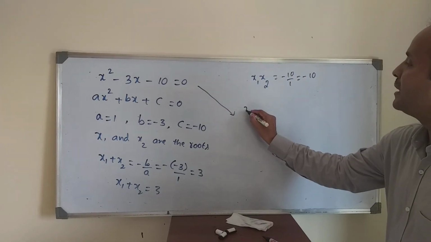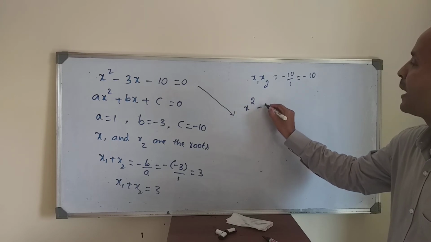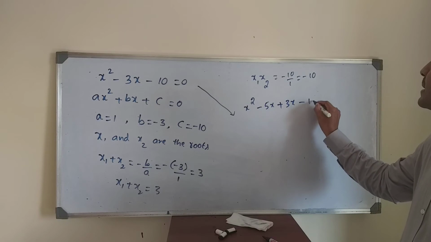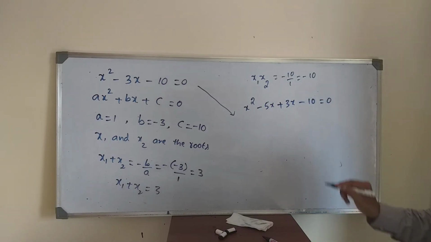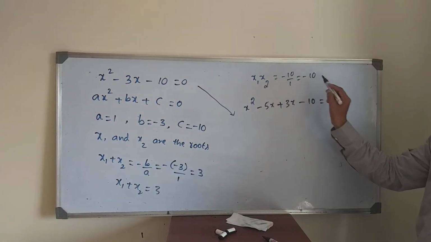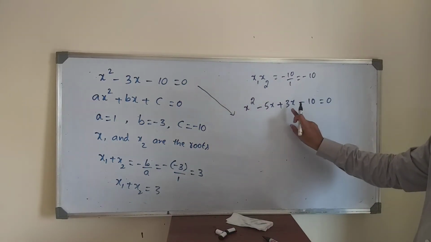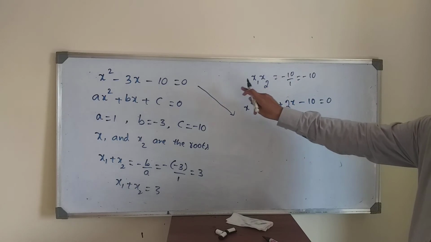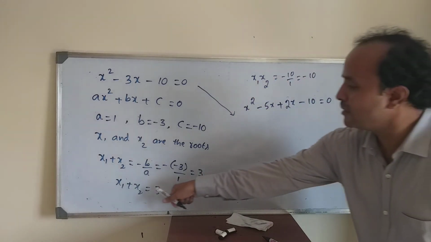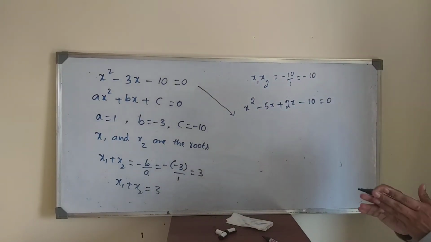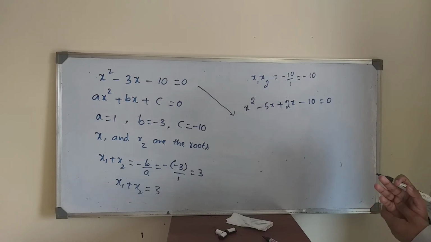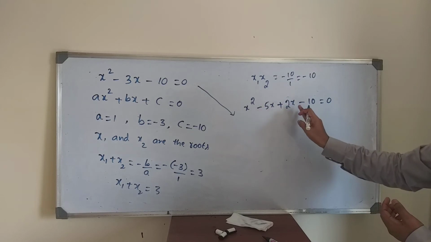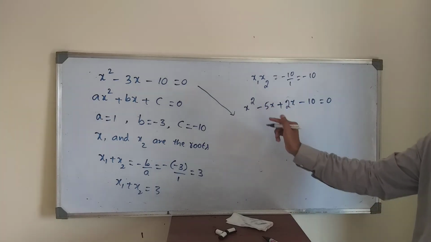So the middle term you can rewrite as x square minus 5x plus 2x minus 10 is equal to 0. I want the product 10, but adding these you should get 3. If I take minus 5 and 2, minus 5 into 2 is minus 10, and minus 5 plus 2 is minus 3. Almost the problem is completed.